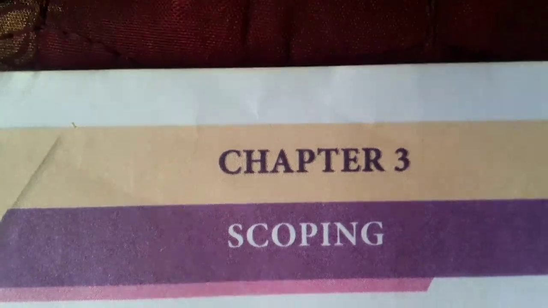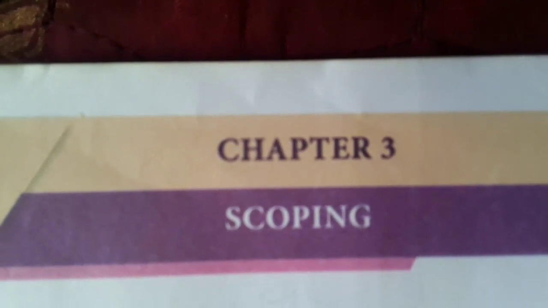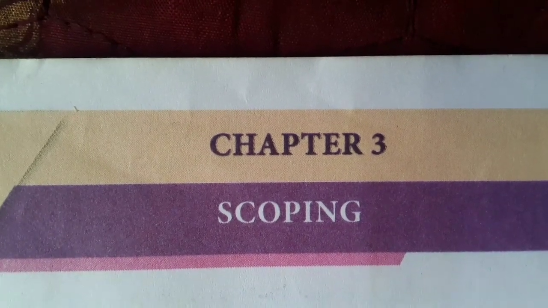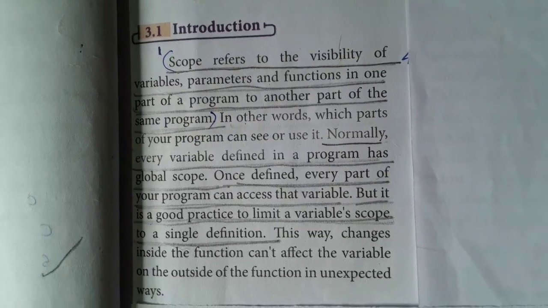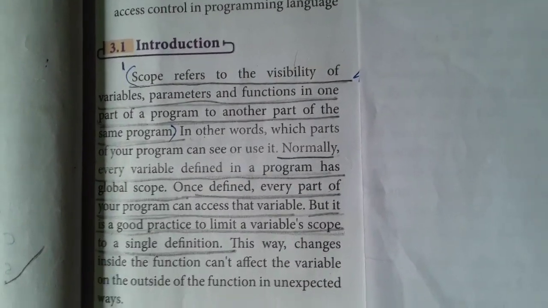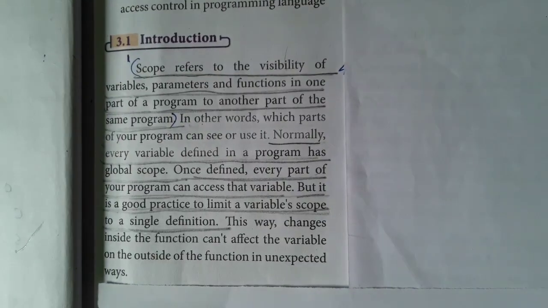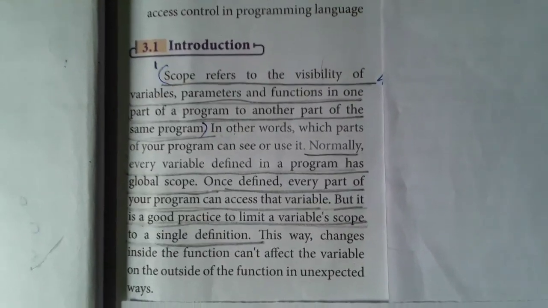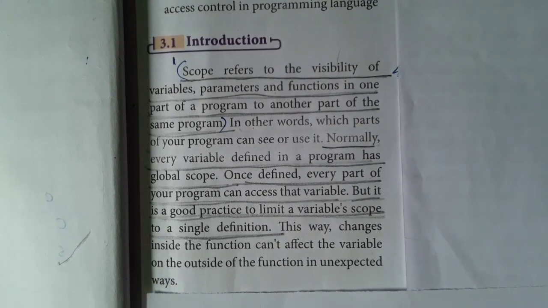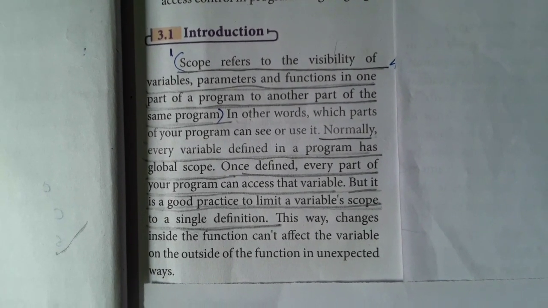So, third chapter, scoping. What are the things we revised in this topic? First one is scoping. Scoping refers to the visibility of variables, parameters and functions from one part of the program to another part of the same program. So limiting the variable is good practice.